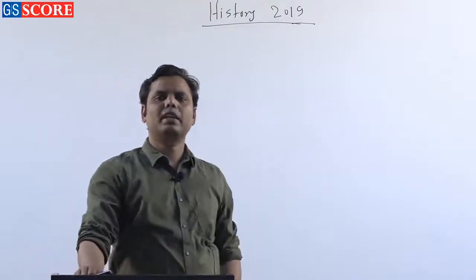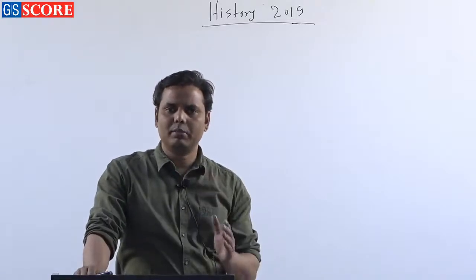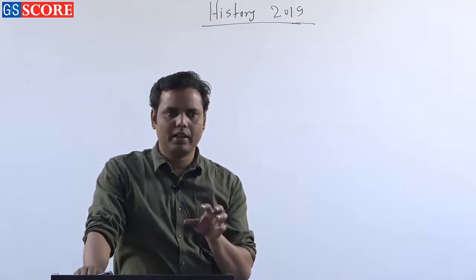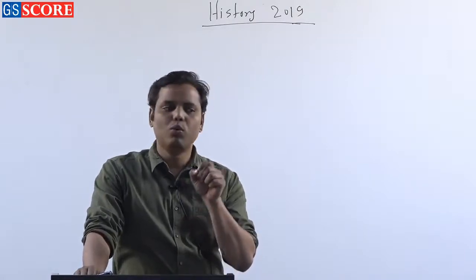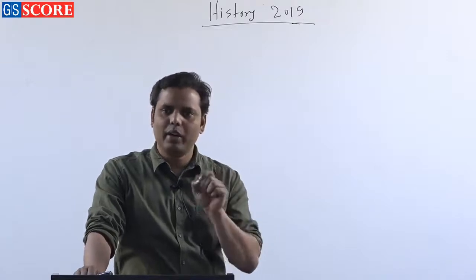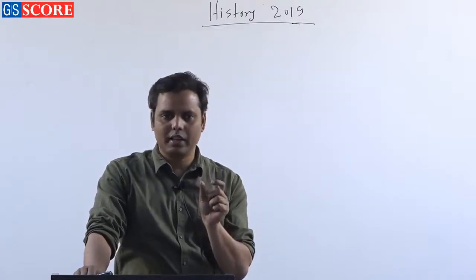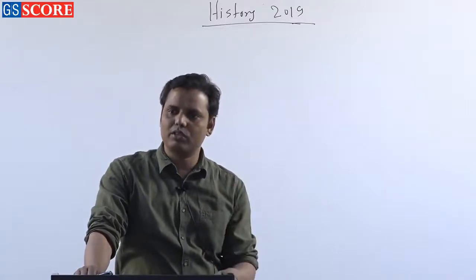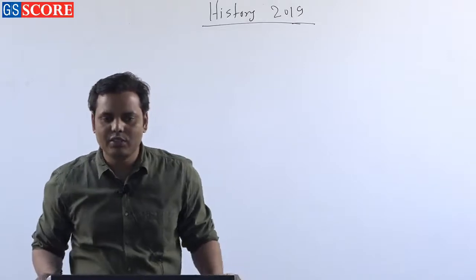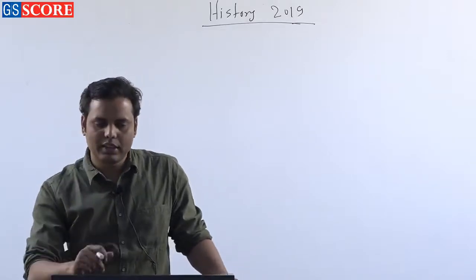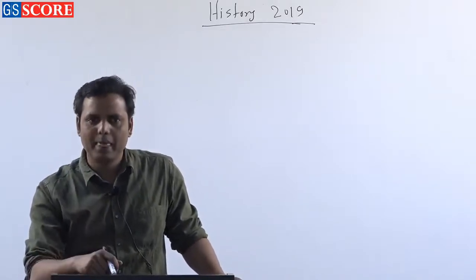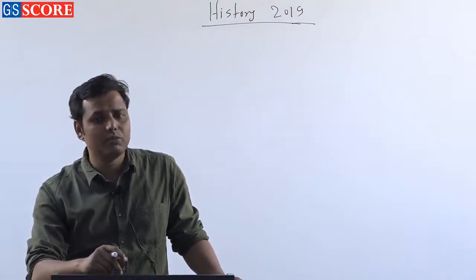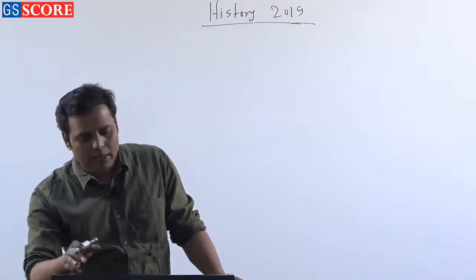This is, I think, one of the biggest blunders, or biggest mistakes, made by students. Whenever you are choosing any optional paper, the first thing you need to understand is the nature of the subject. Today you might have heard many times the word interdisciplinary. In fact, every subject is becoming interdisciplinary, and that is true for history also. So how can you differentiate your answer? Just take the issue of communalism. If you have seen the General Studies Paper 1, you will find one question on communalism, one question on secularism.